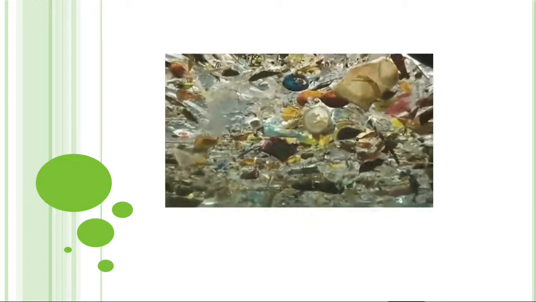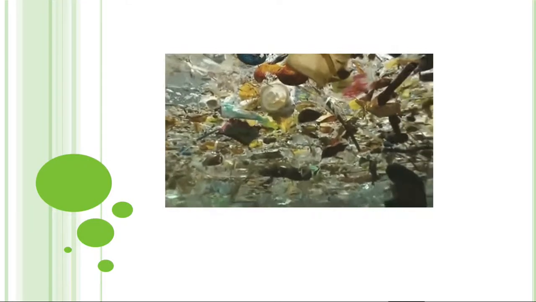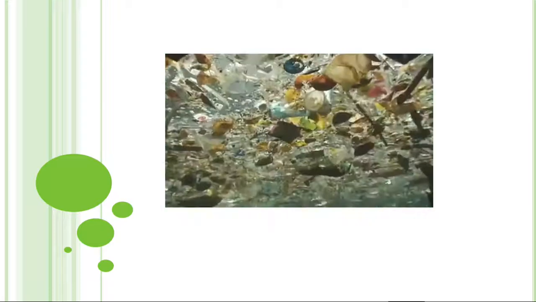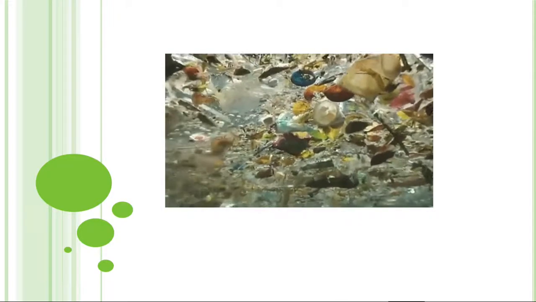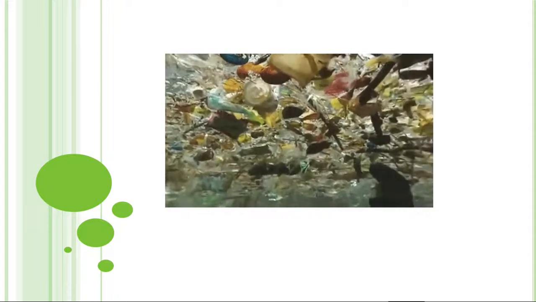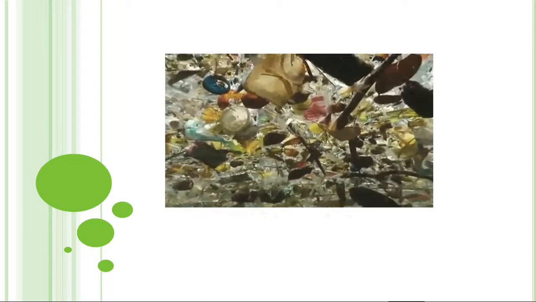Okay, students. So yesterday we started our chapter 5 lesson, named water. We saw how important water is and what the sources of water are.